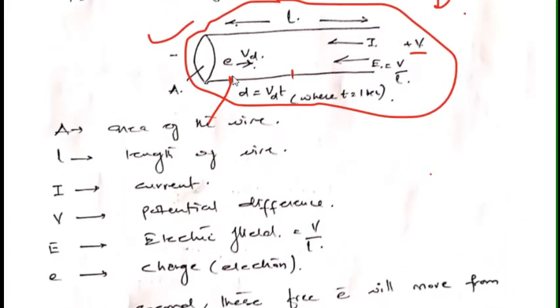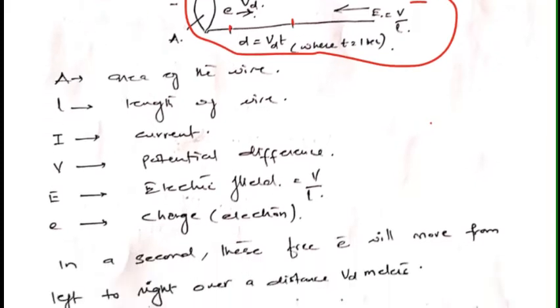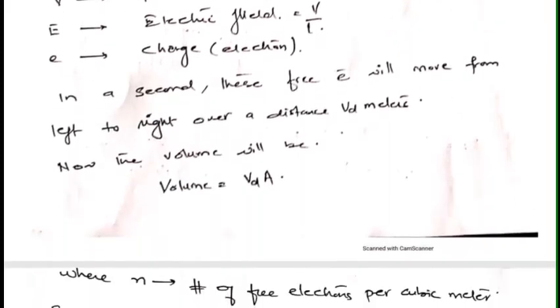That is, in a second, the electrons will move from this point to this point, and this distance is given as d equals drift velocity into time. As the time is 1 second, this distance will be equal to vd.